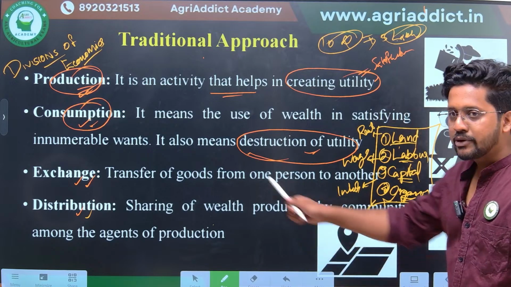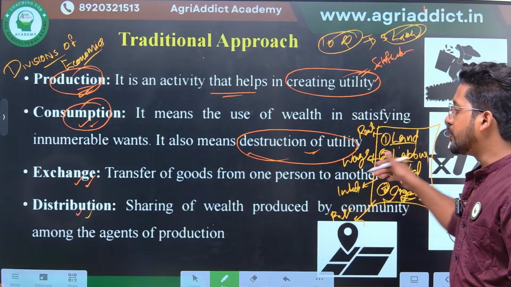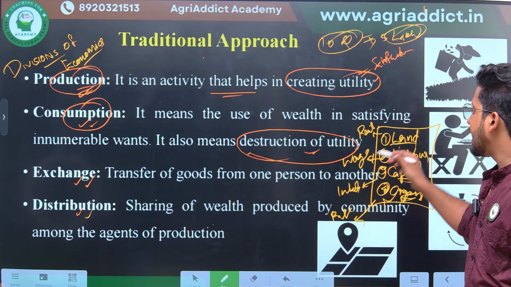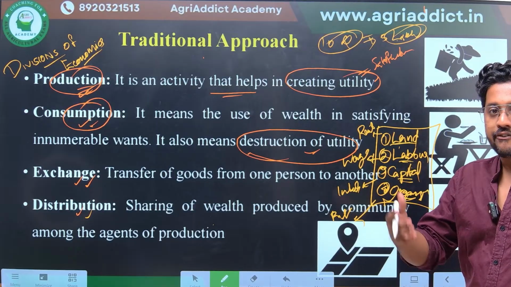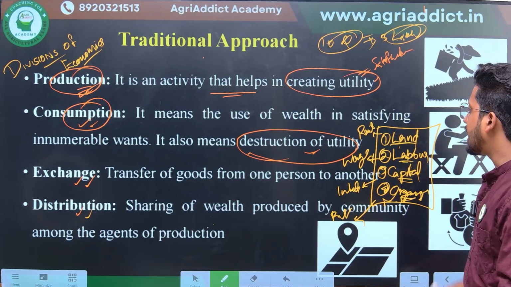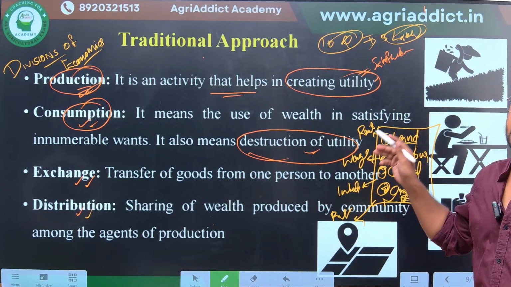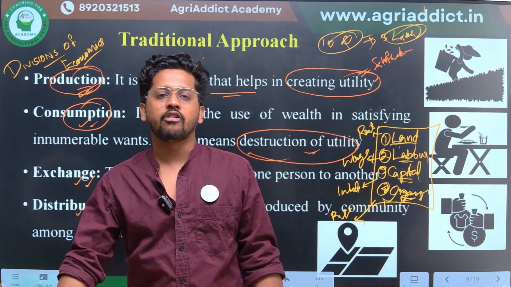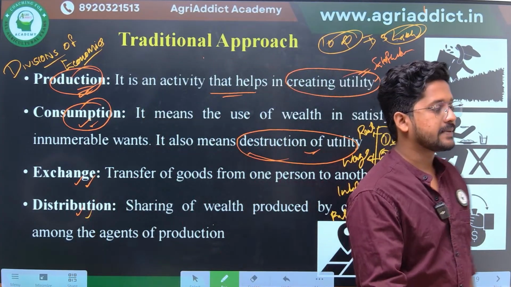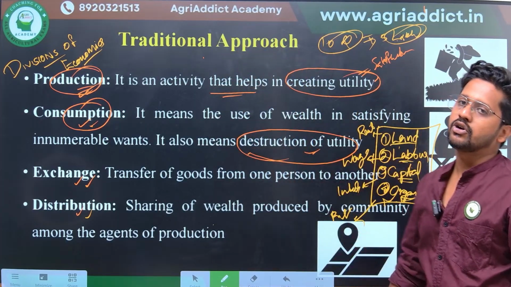So distribution is nothing but transferring the wealth which is produced among the community, or among the agents of production, in terms of rent, wage, interest and profit. I have to pay my wealth to the different factors of production such as land, labor, capital and organization. So this is the basic idea of the division of economics from the traditional perspective.